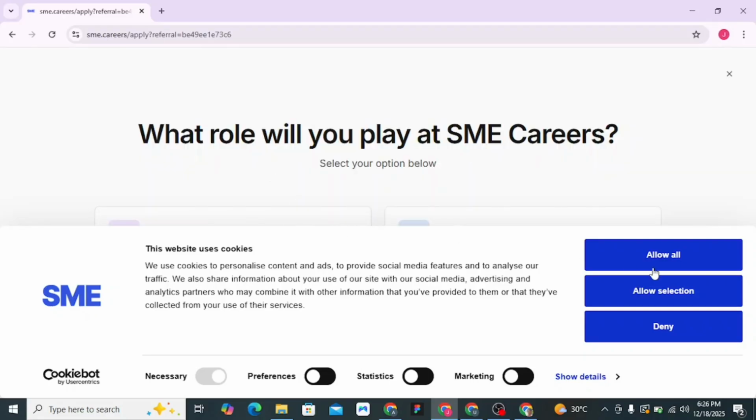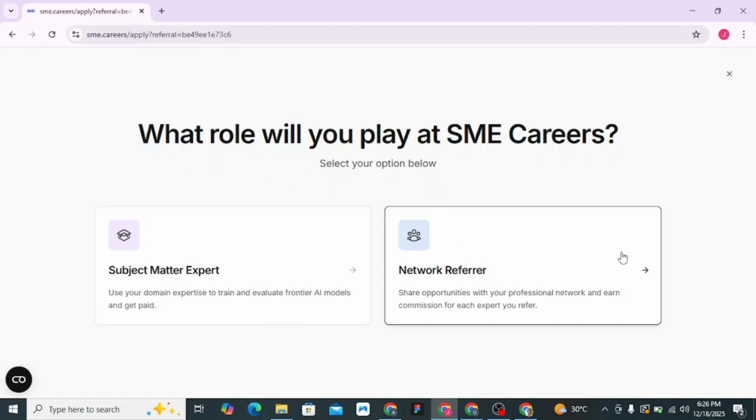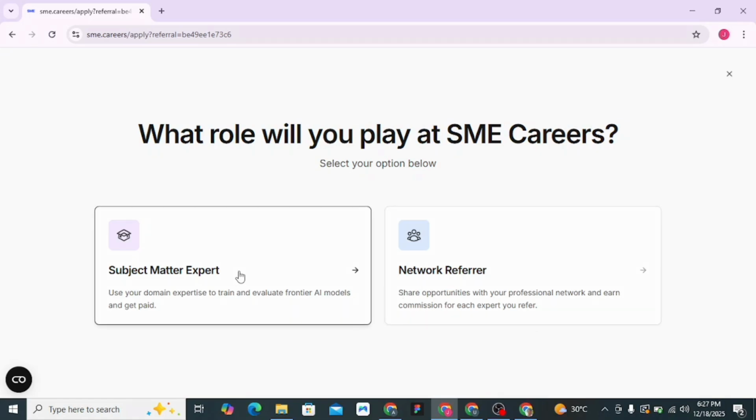Superannotate is currently hiring people to join its AI training roles as AI trainers in different fields. If you want to be a part of this move, you have to register today. You have to join today.